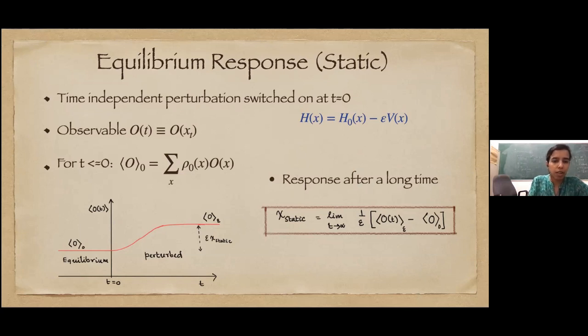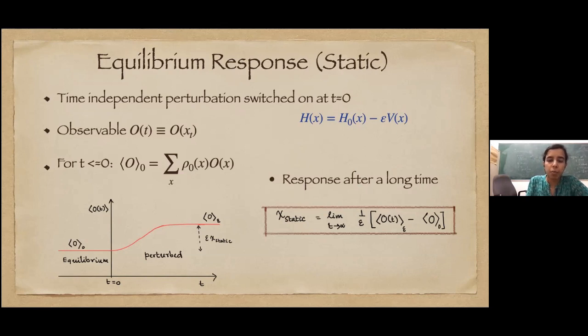If you can see in this picture, we have an equilibrium scenario before t equal to 0. The expectation value is constant, and then at t equal to 0, we switch on the perturbation. The expectation value starts to change, and if the potential is still normalizable, at long time t after we switch on the perturbation, we expect again a stationary, constant value that this observable is reaching.